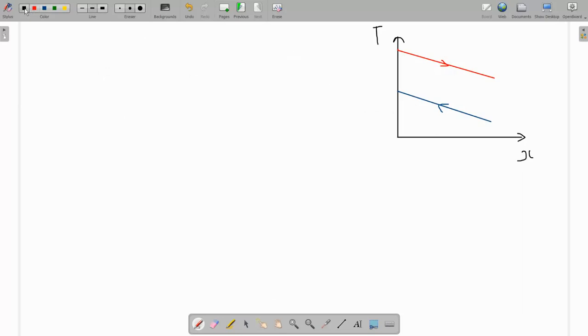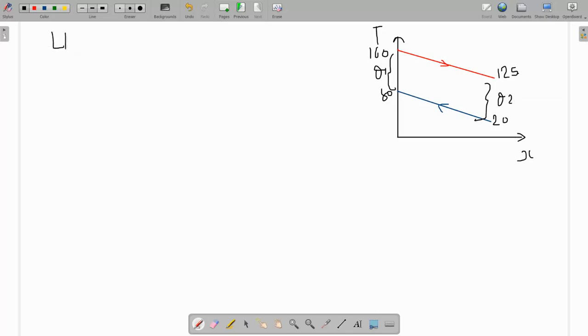Now what is the temperature? Initial temperature is 160 degrees Celsius and final temperature is 125.08, or you can simply take 125, it does not affect your answer. Initial temperature of water is 20 and final temperature is 80. So at the inlet and at the outlet, the temperature differences are called theta 1 and theta 2.